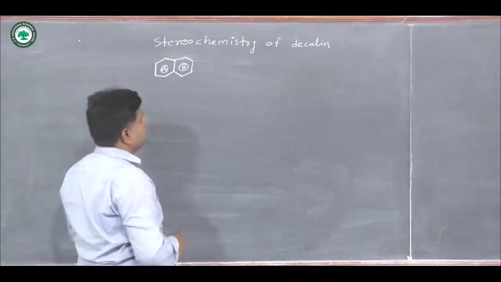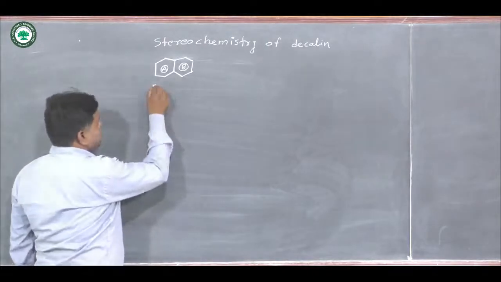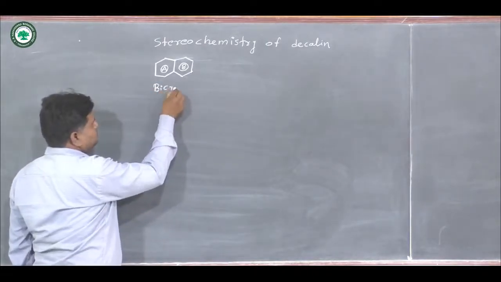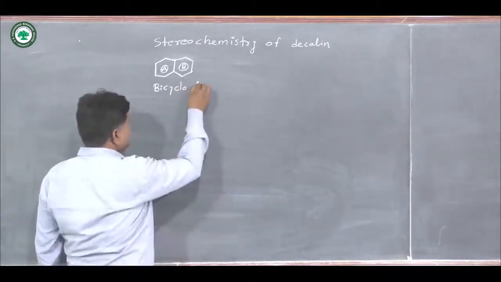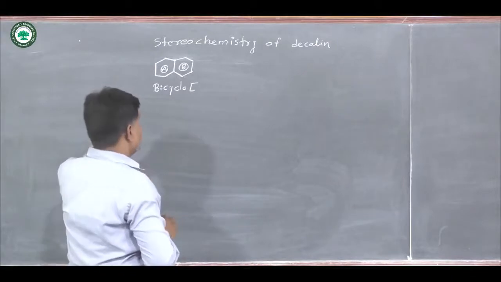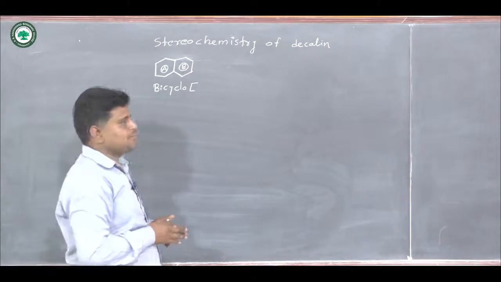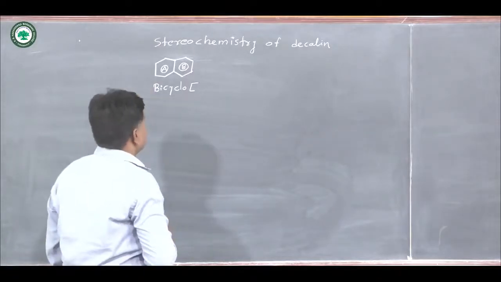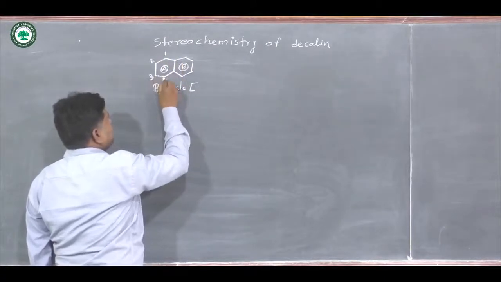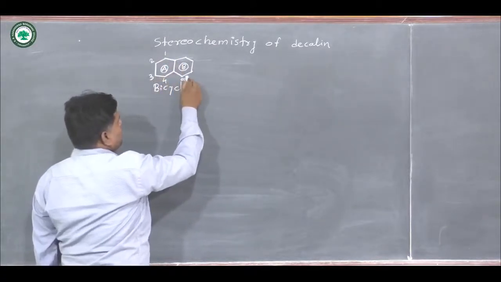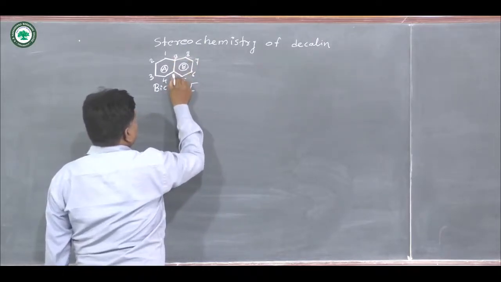Its name according to the nomenclature is bicyclo. Here we can put the values according to the ring size, but both ring sizes are the same, so we number the carbon atoms first, second, third, up to 10.